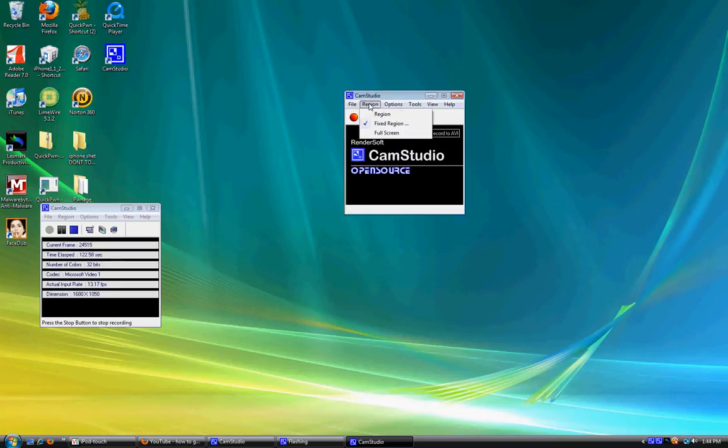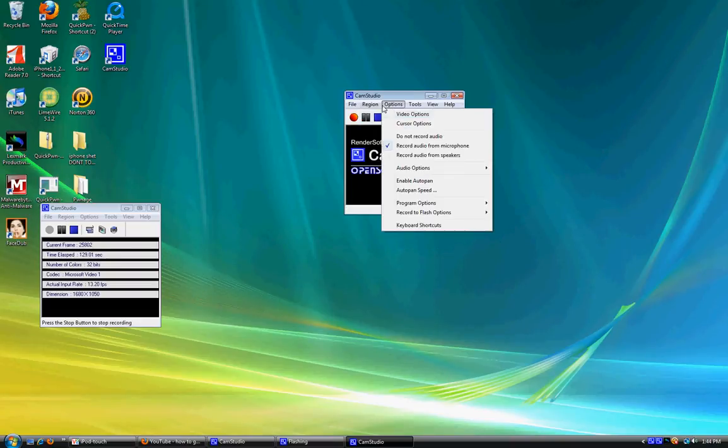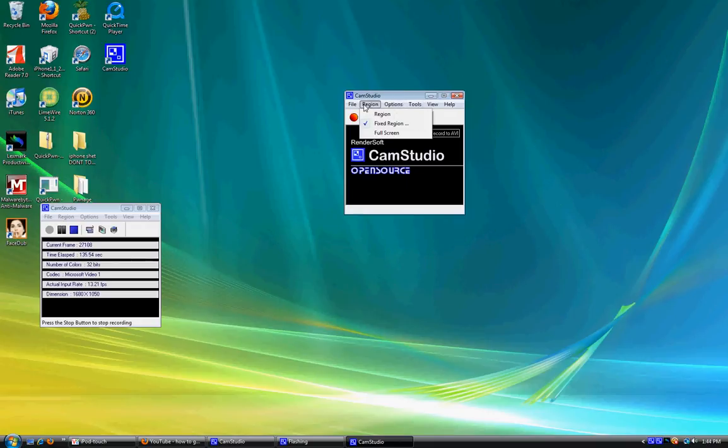Oh, and don't forget you can change your screen size to full screen, or you can edit it. And you can add your audio or not. And that's all there is to it. That's how we download, install, and use CamStudio.